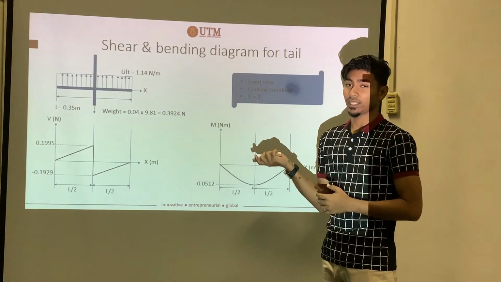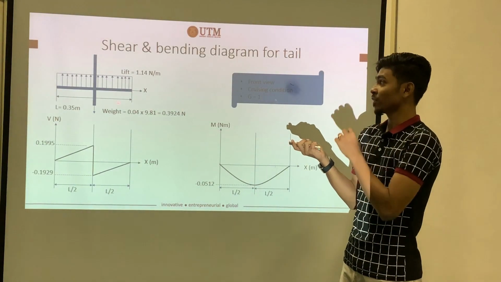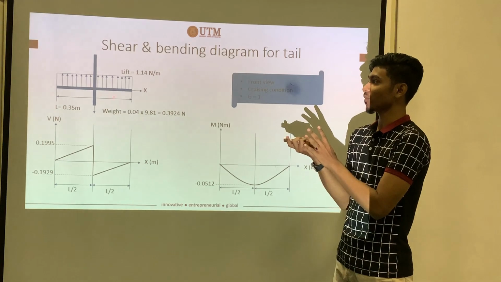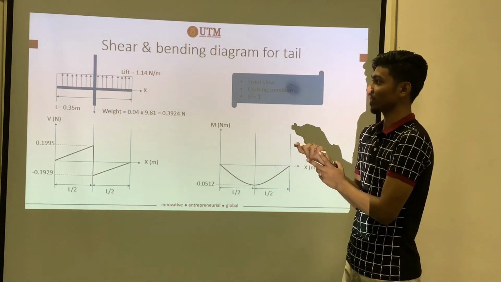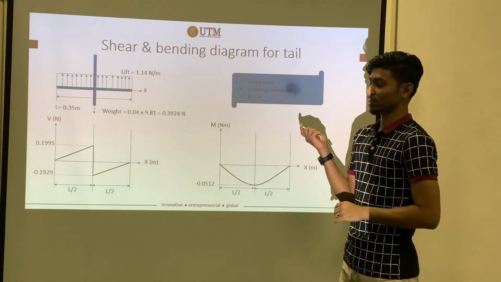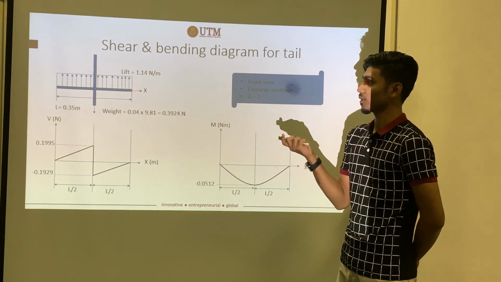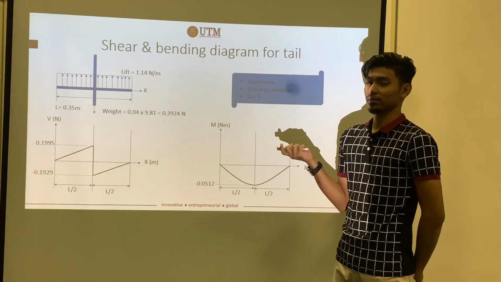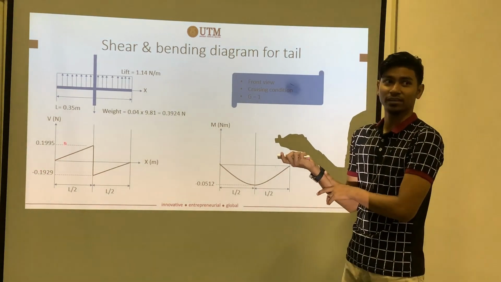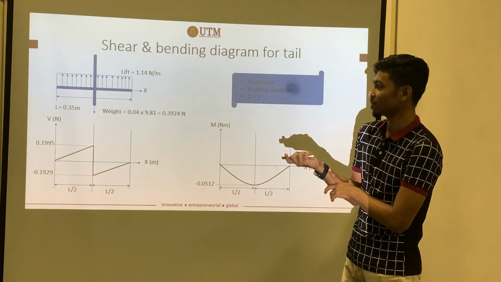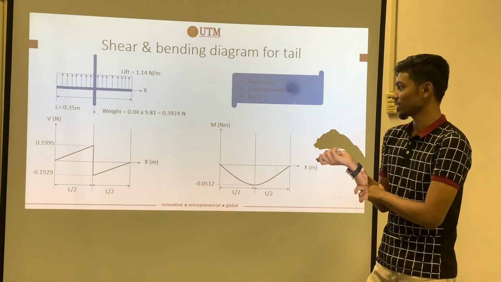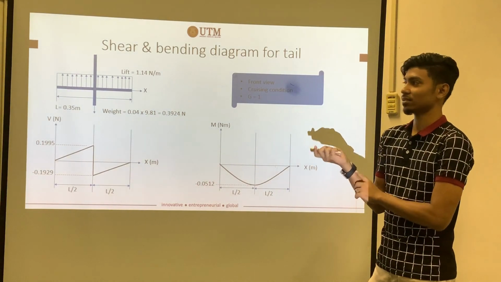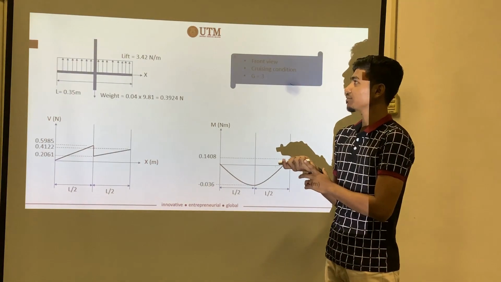Same goes to the tail. For now, as you can see, the lift is 1.14 Newton per meter. This is a diagram of the front view of the RC for the tail. The condition is also 1G. The length of our tail is there. By drawing the VN diagram, we can see that the maximum and minimum are almost the same, whereas the bending moment is negative 0.05, which is quite small.